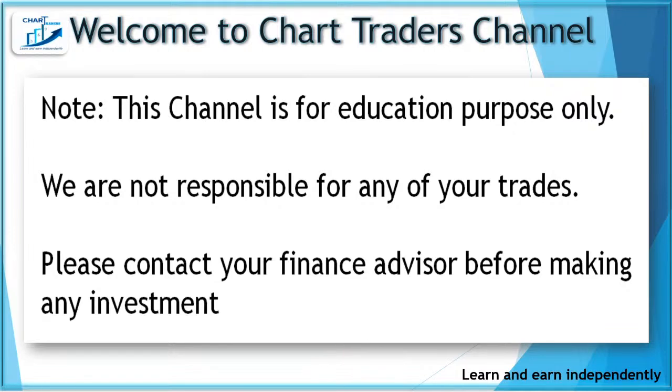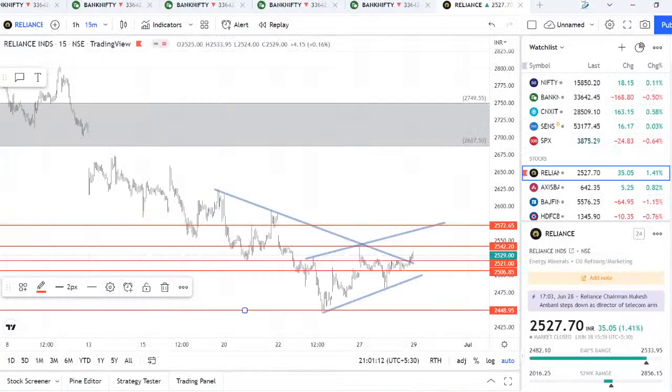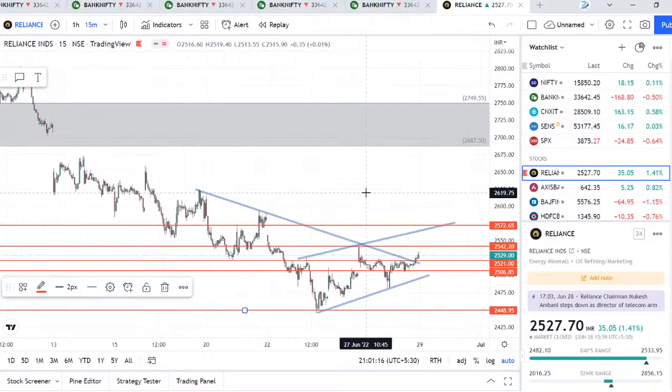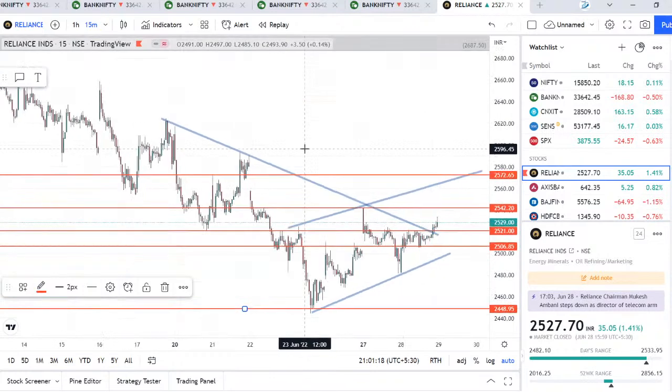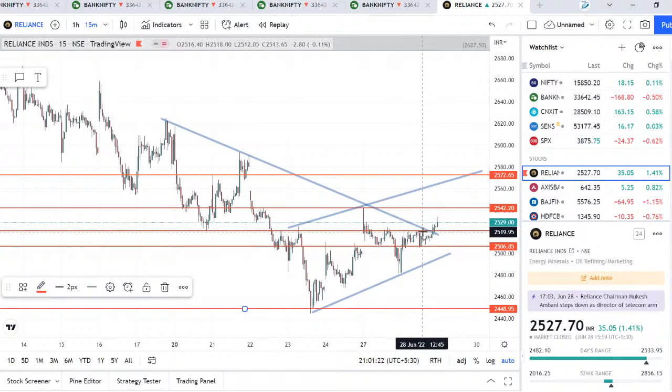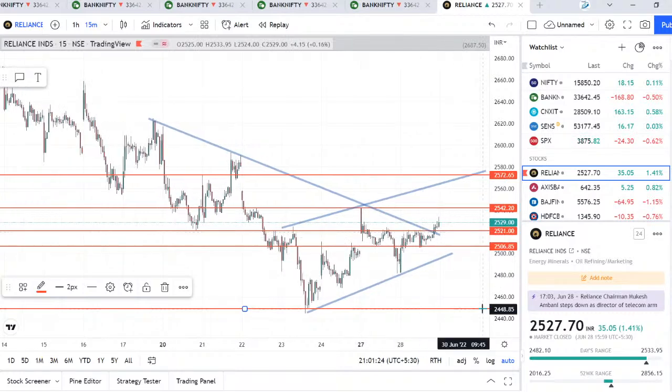Let me change my screen to the Reliance chart and see how it's going to react tomorrow. Hope you guys are able to see my Reliance chart. Let me zoom it. This was the level which I shared today in our Telegram channel. If it breaks 2521, that was resistance, the next resistance is 2542, and there is a chance it can move further.